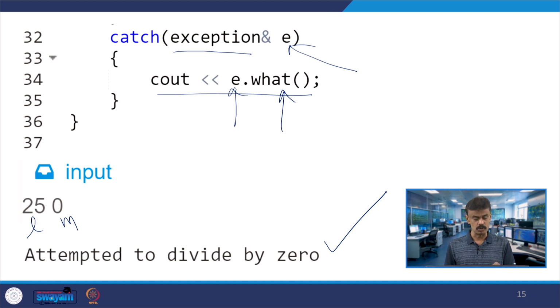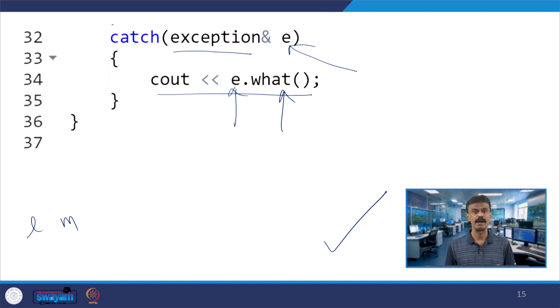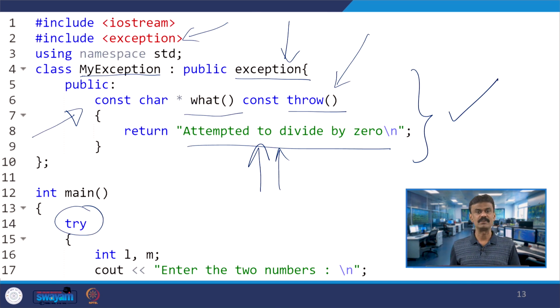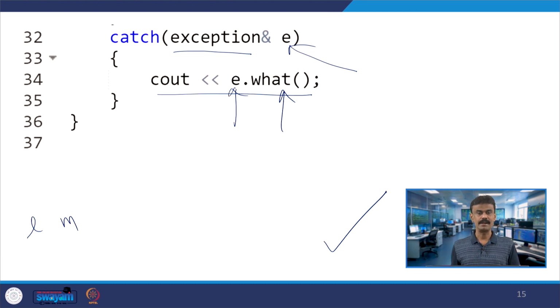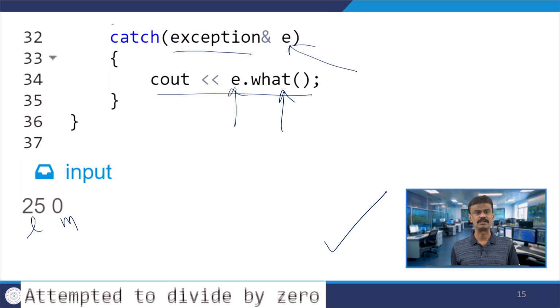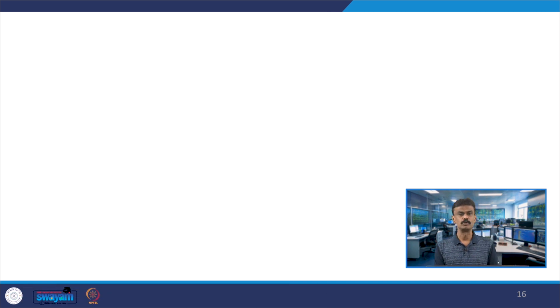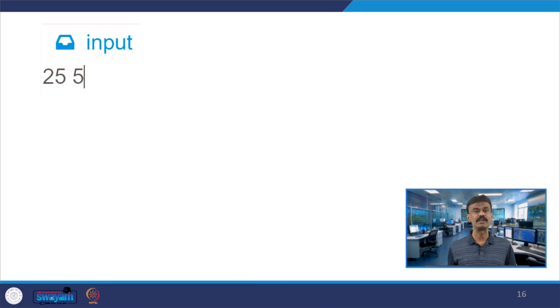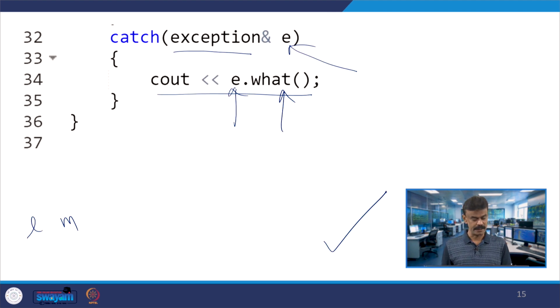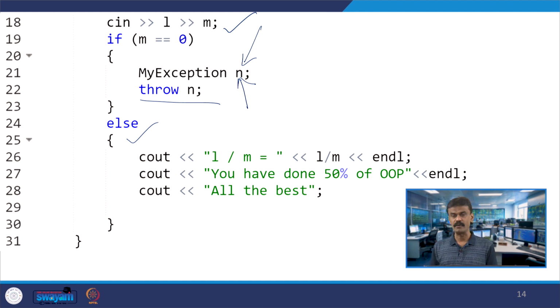So, this is the way you can handle it. I have used try, throw and catch. These keywords I have used carefully and then we were able to handle it. Another case, suppose it is not 0. Assume that my other input is 25 and 5. When I pass 25 and 5 as L and M, M is not 0, so it will come to the else part.